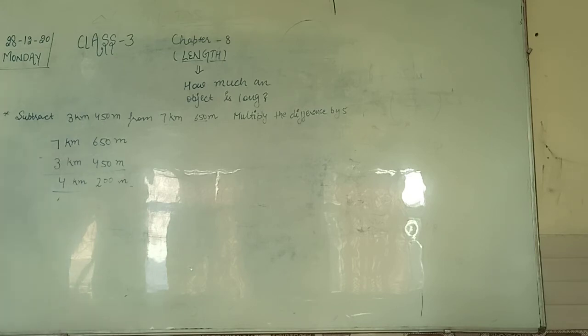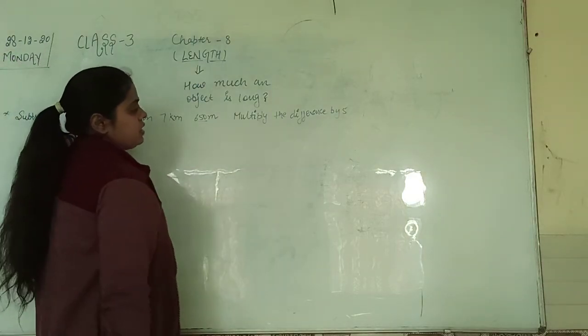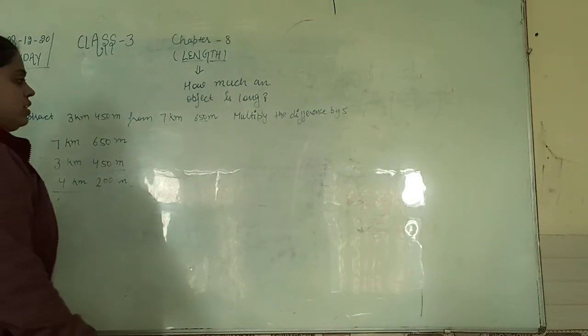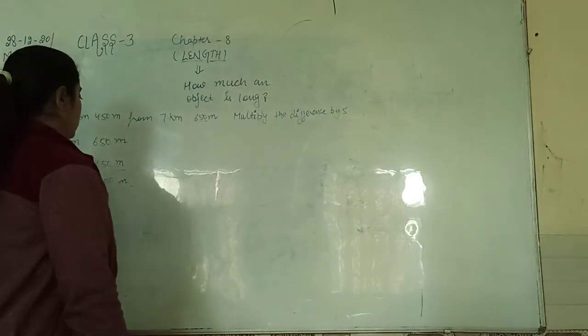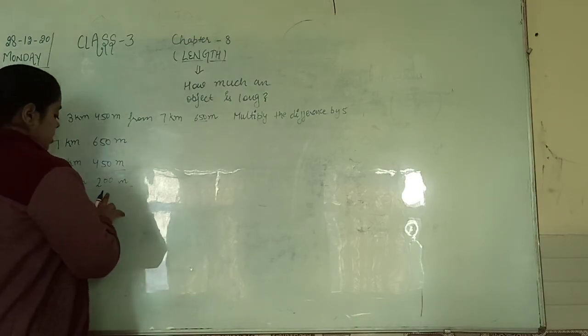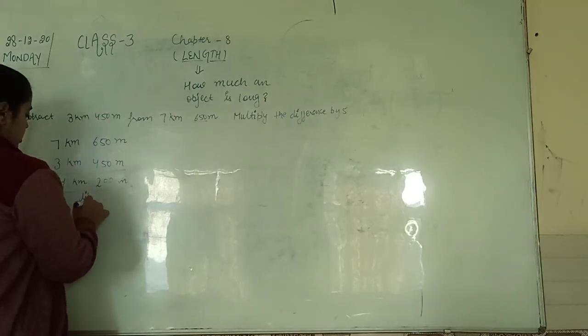After this, what is given here is to multiply the difference by 5. So what is the difference, child? The difference is the answer we get when we subtract two numbers, right? I will also write this down. So this is the answer, it means this is the difference.